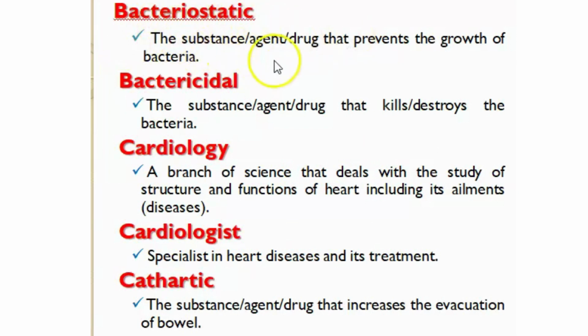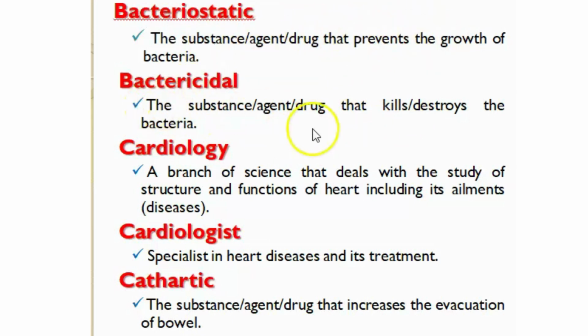Bacteriostatic is the substance or reagent or drug that prevents the growth of bacteria. These are the substances that prevent bacterial growth. The further growth of the bacteria will get arrested. Stasis in the sense is the state of inactivity. So these agents will prevent the growth of bacteria, and these agents do not have the ability to kill or destroy the bacteria. They can only prevent the growth of bacteria.